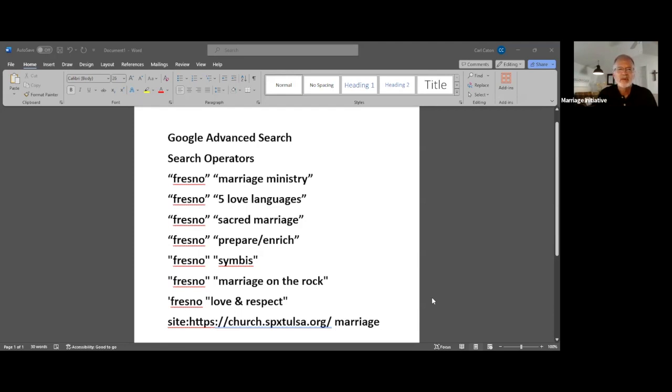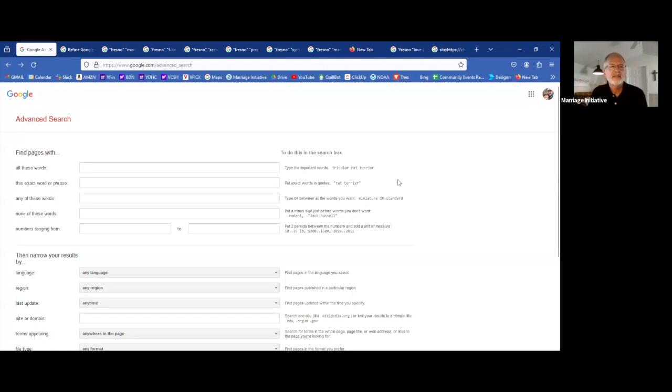All of this is wrapped around what's called a Google Advanced Search, and you'll be using what's called search operators to do that. I'm going to share screen with you and show you a way that you can use Google Advanced Search. If you'll just search those three terms, Google Advanced Search, you'll come to this page, and it'll give you all sorts of different ways that you can do some really powerful searches.